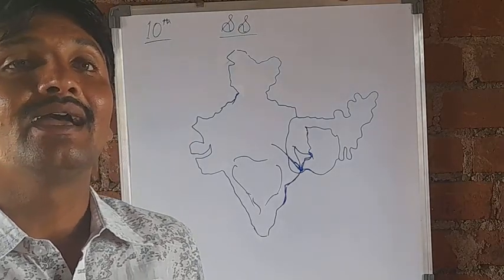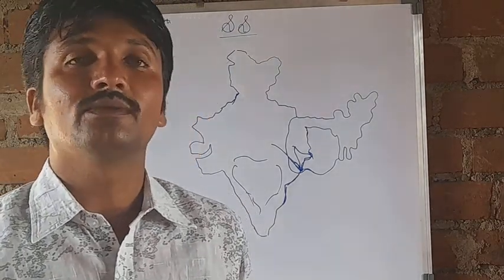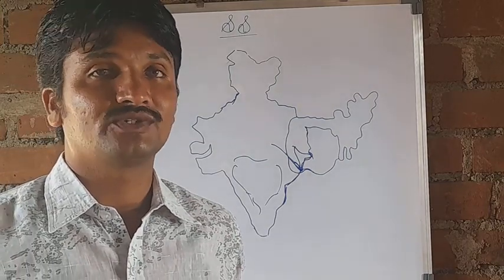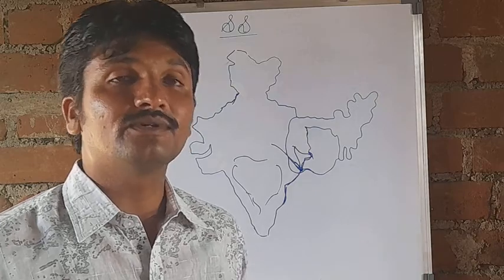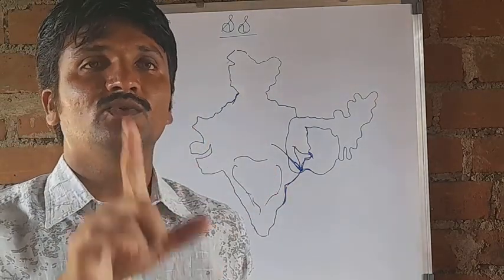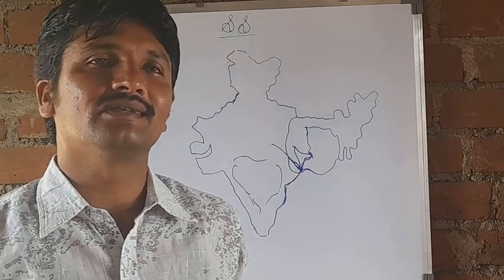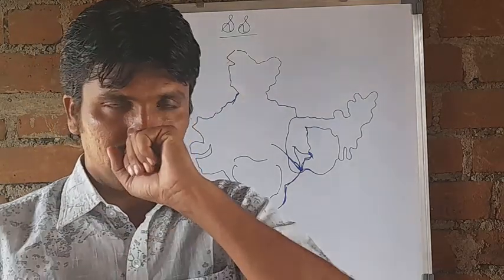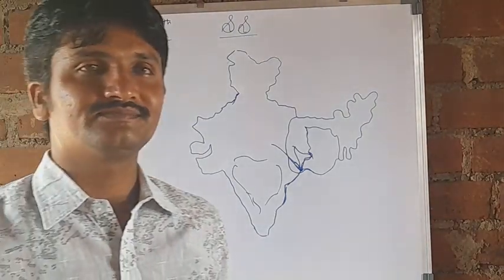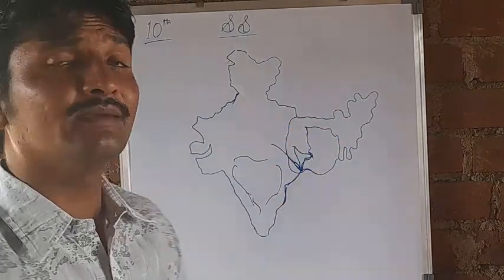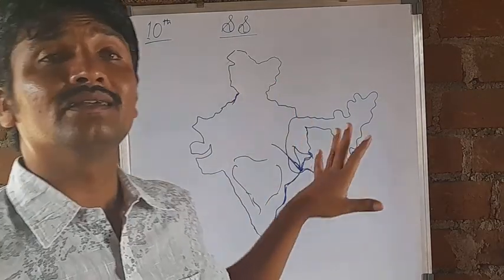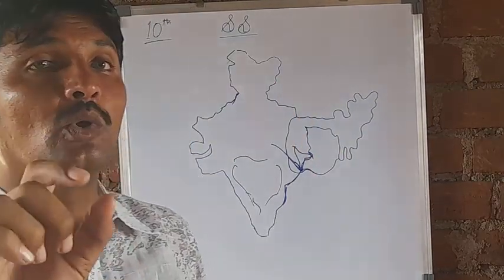He attacked there, and he arrested 143 British merchants and officers. He kept them in a room which had only a single hole. In such a room he kept them, and that is historically remembered as the Black Hole tragedy.